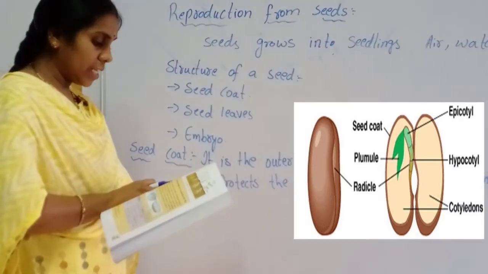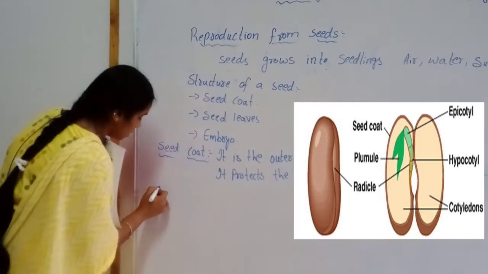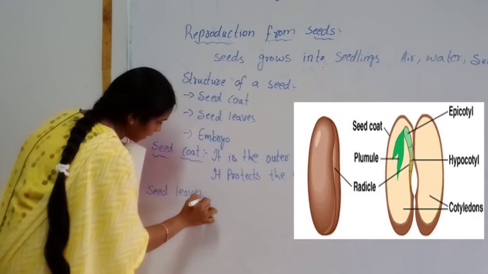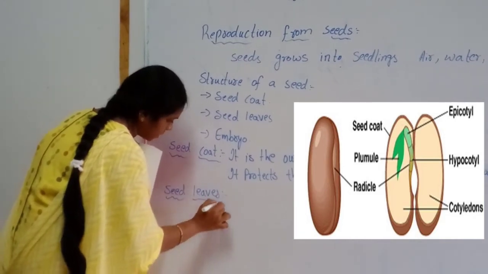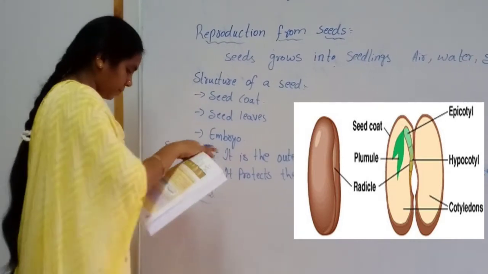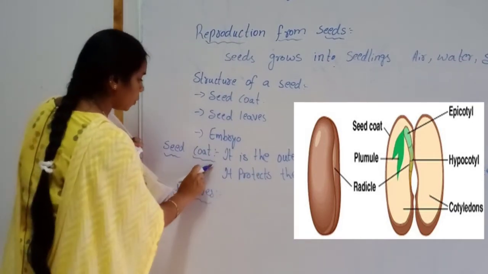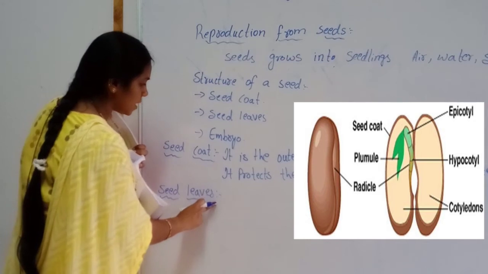And the second one is seed leaves. Seed coat is the first one and seed leaves is the second one.